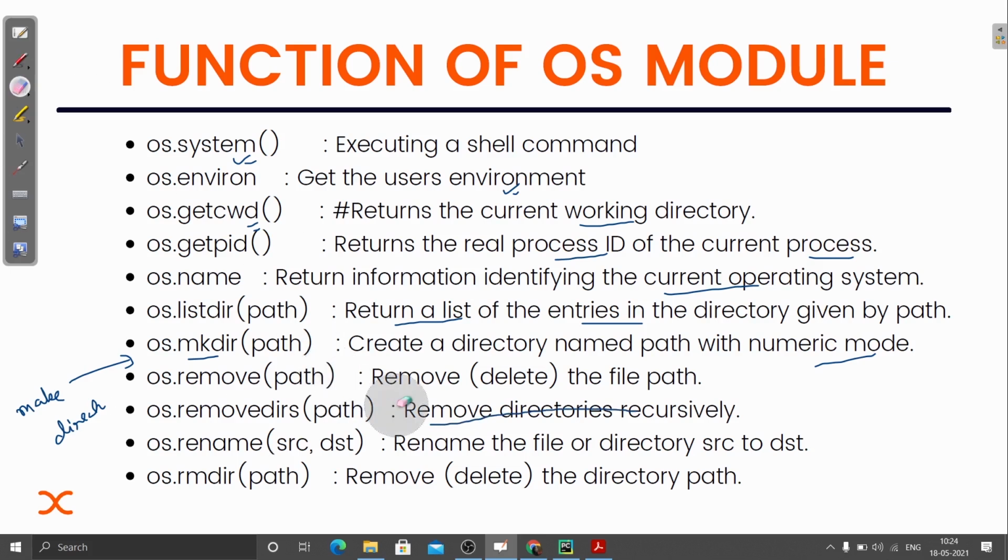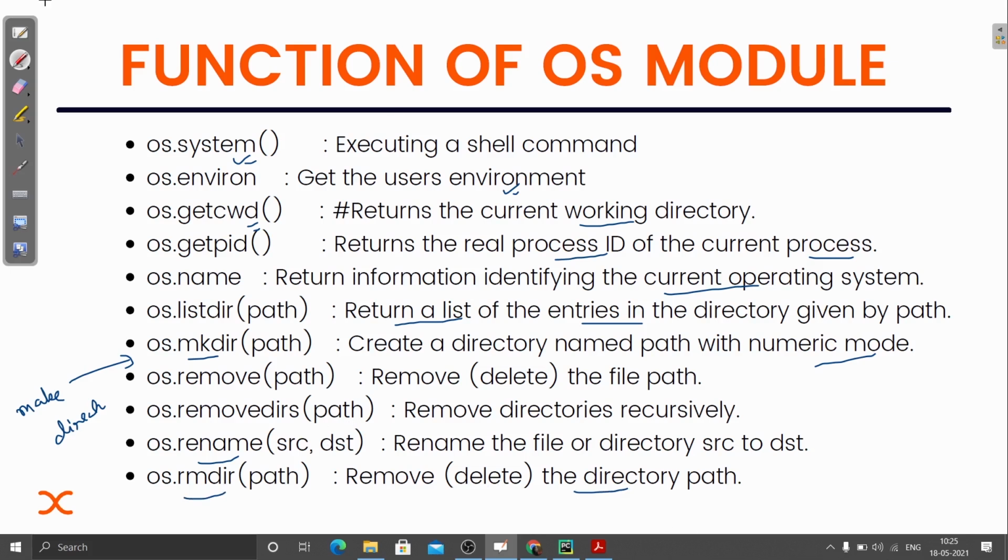Okay, so these are some important functions that are inside this OS module, and you can use them for your convenience, like when you're coding and you want to remove any Python file. You can directly go there, or you can switch to that Python file. Then rename, it is used to rename it. Source, then destination, it is actually the new name that you want to give it. Okay. Then remove the directory, it is used to remove or delete the directory path.